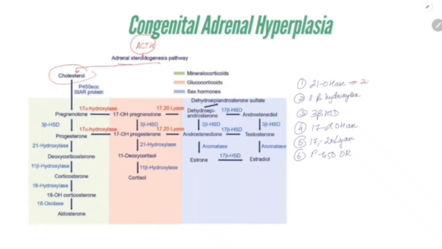Before that, what is the most common enzyme deficiency in CAH? It is 21 hydroxylase. It is the most common. What is the second most common? Easy. The second most common is 11 beta hydroxylase deficiency.